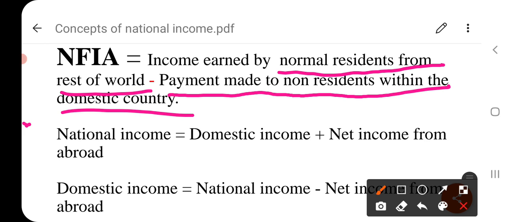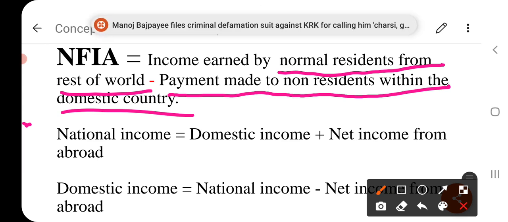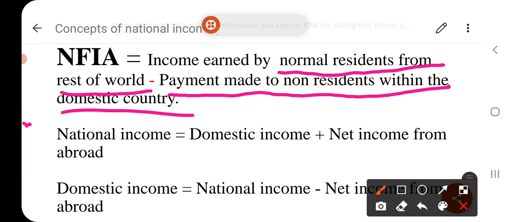Likewise, some Indian individuals and corporate companies have acquired assets such as buildings, factories, commercial space, and have also invested in bonds and bank deposits of foreign countries, and thus receive rent and interest. Some Indian companies have set up factories abroad and earn profits. Means both the receipts and payments are considered here, and the difference between those receipts and payments is called the net factor income from abroad.